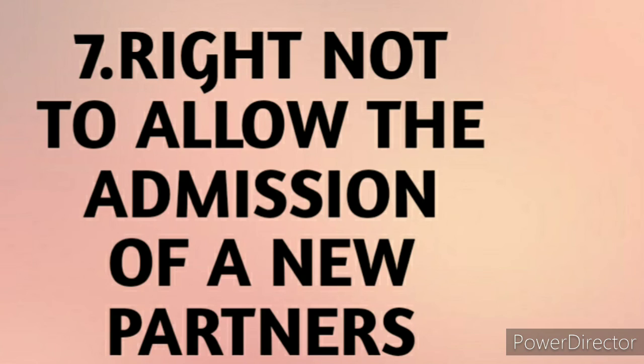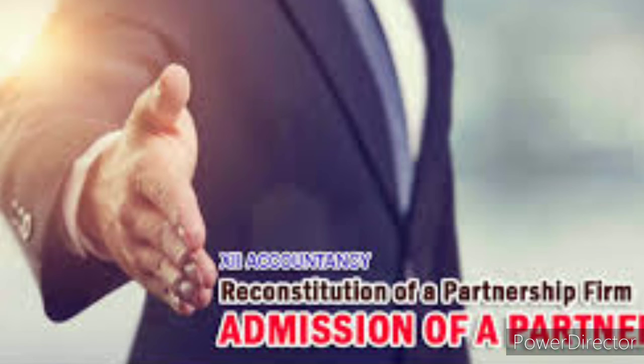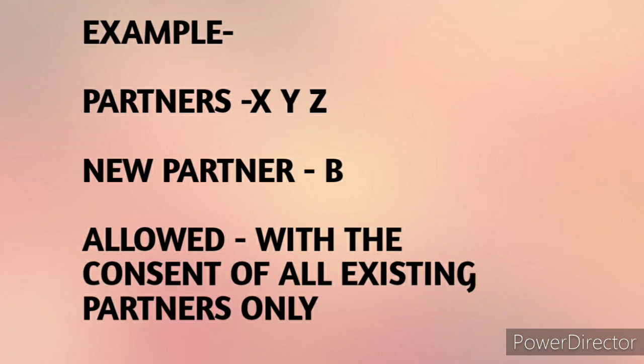Seventh is the right to stop the admission of new partners. All the partners have the right to prevent the introduction and admission of a new partner in the firm without the consent of all the existing partners. If any person disagrees to admit the new partner, no new partner can be admitted.